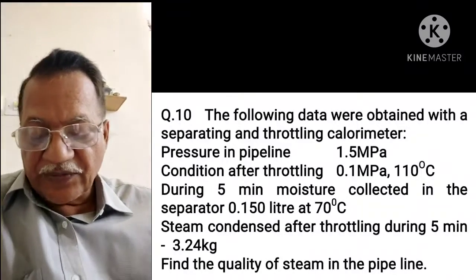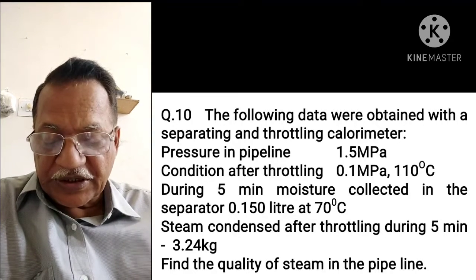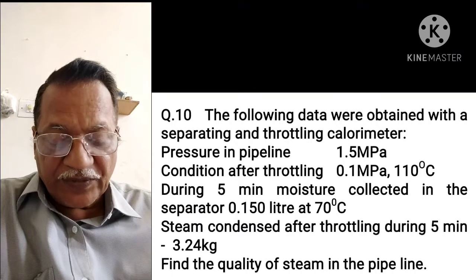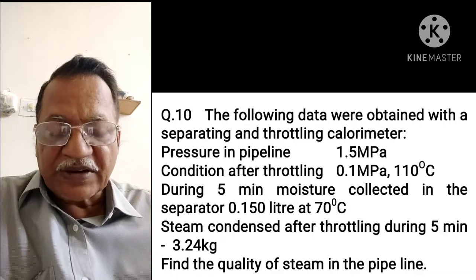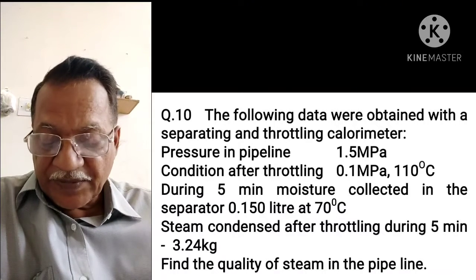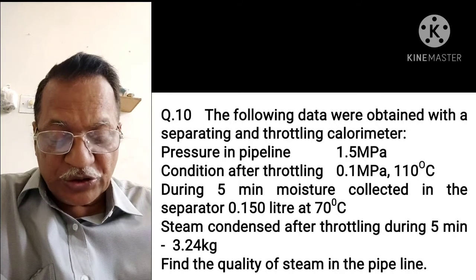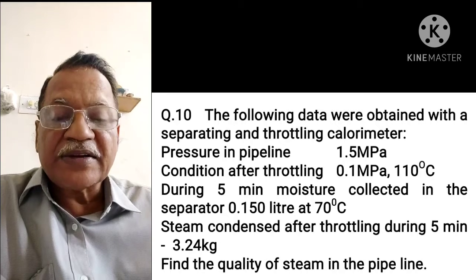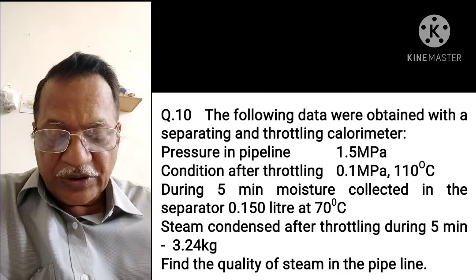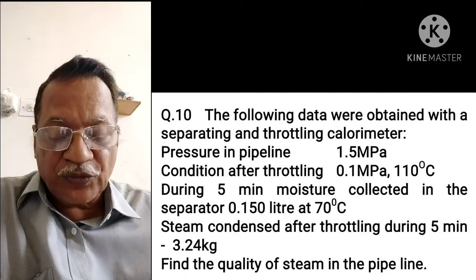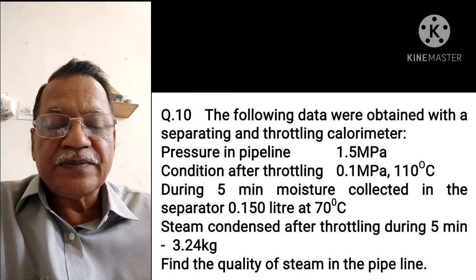Question number 10. The following data were obtained with a separating and throttling calorimeter. Pressure in pipeline 1.5 megapascal, condition after throttling 0.1 megapascal, 110 degree centigrade. During 5 minutes, moisture collected in the separator is 0.150 liter at 70 degree centigrade. Steam condensed after throttling during 5 minutes is 3.24 kg. Find the quality of steam in the pipeline.